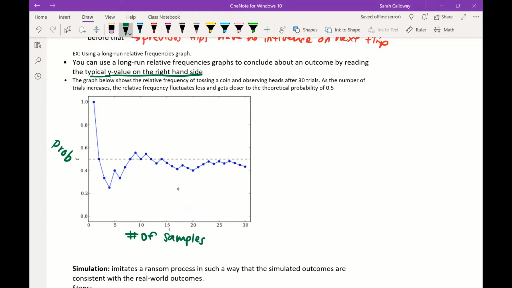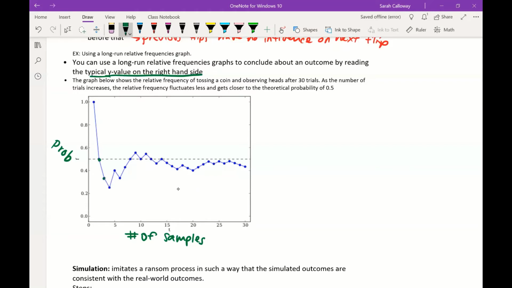It's 100% because we only flipped it one time. So it was heads, and so it was a 1. And then we must have gotten a tails because it's right on 50, the second flip, right? So heads and a tails makes 50%.